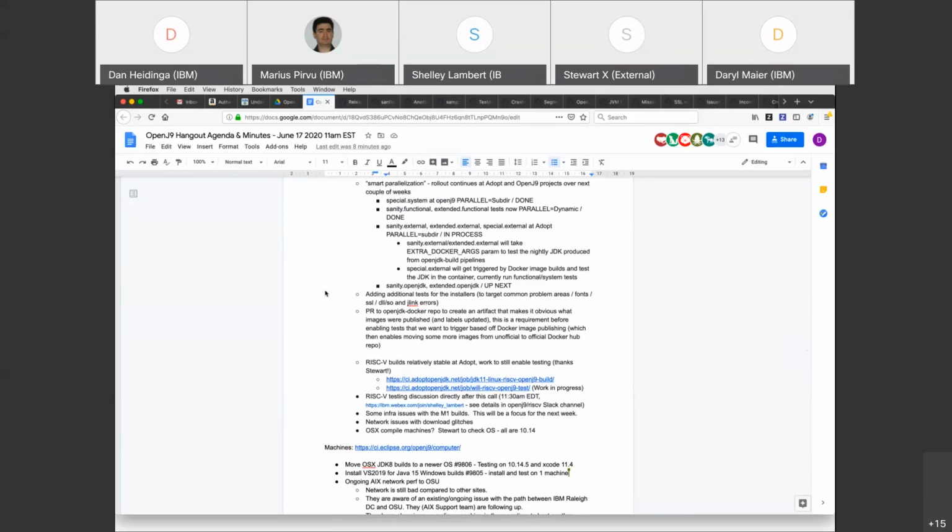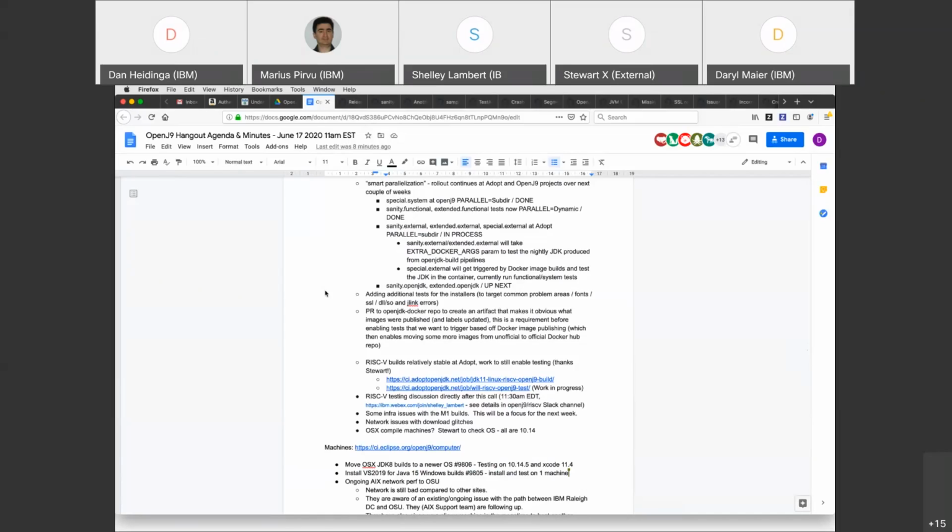it this week. We're also adding additional tests for the installers build jobs, which is great because we've seen a lot of different problems come in through the support channel relating to issues with the installers. So we'll focus on running tests that target those problem areas first rather than running the entire suite of tests again.